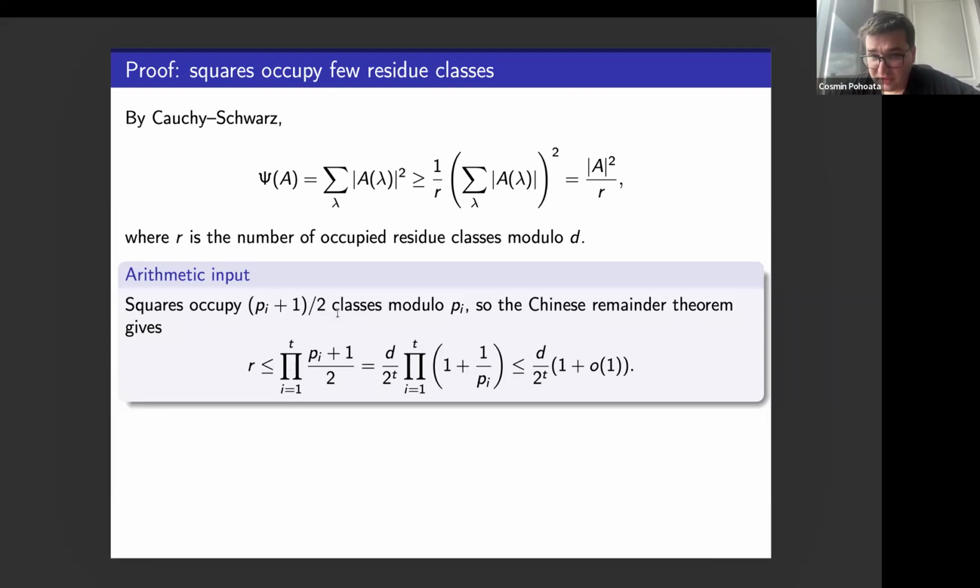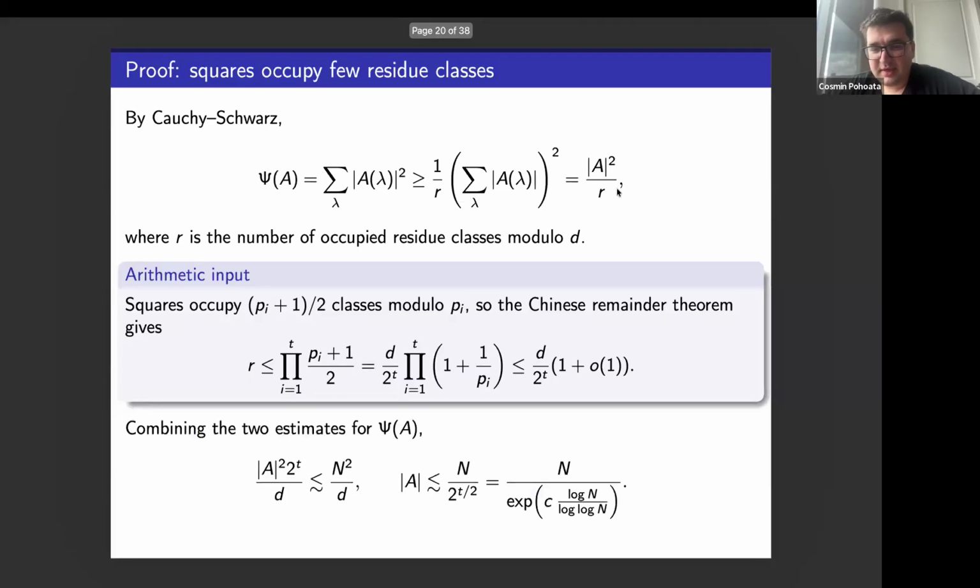So A doesn't occupy too many different residue classes mod D. Out of the total D of them, it's easy to check that at most D over 2 to the t are occupied. So the number of terms in this Cauchy-Schwarz is interesting. If you put the upper bound and the lower bound together, you get this.